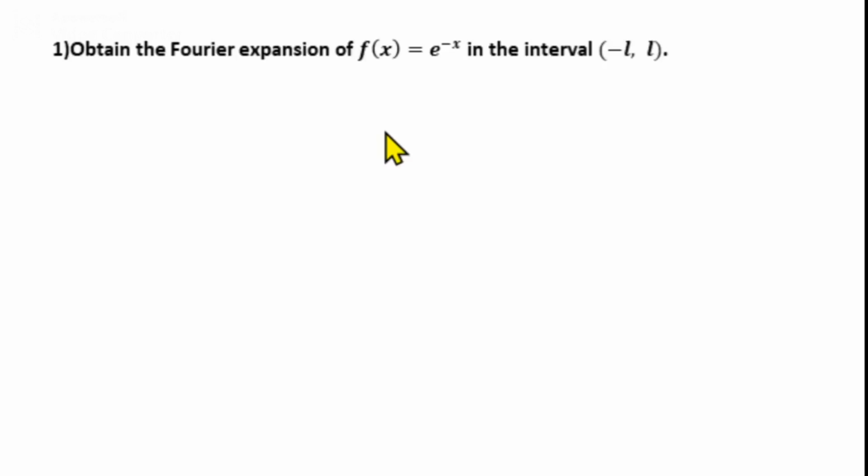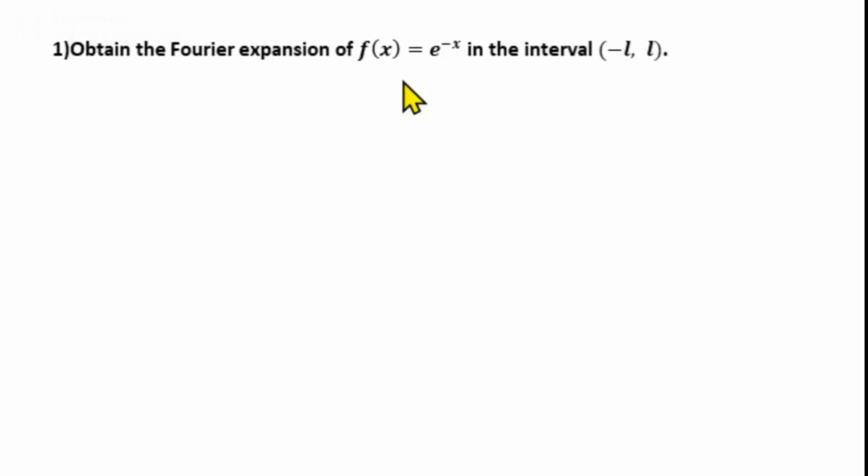Now look at this problem. We need to find the Fourier series expansion of the function f(x) = e^(-x), and f(x) is defined over the interval minus L to plus L. So, before finding the Fourier series, we will find whether the function is even or odd. Since the interval is minus L to plus L, the function is even if f(-x) = f(x), and the function is odd if f(-x) = -f(x).